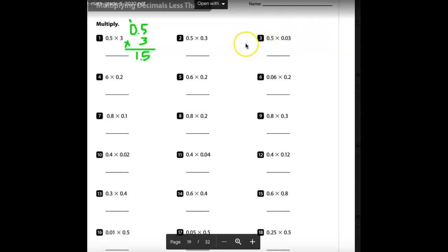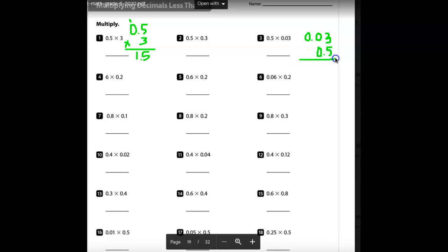Now, when you have numbers that look like this, make sure you put the one with the most digits on top. And remember, because of the commutative property, we can do that in multiplication. It doesn't matter which one we multiply first, but it's just easier to have the one with more digits on top.